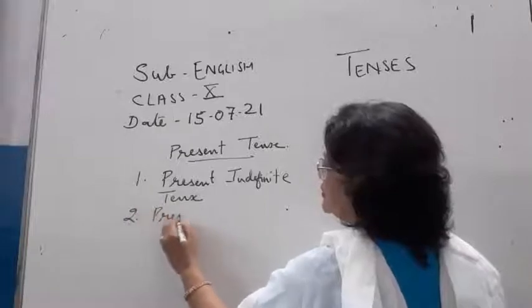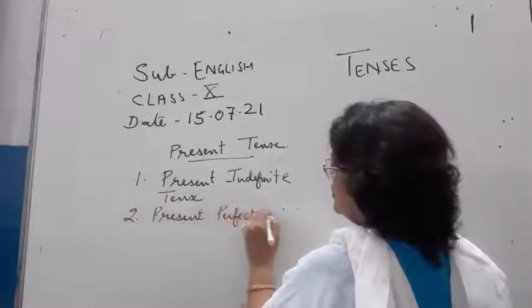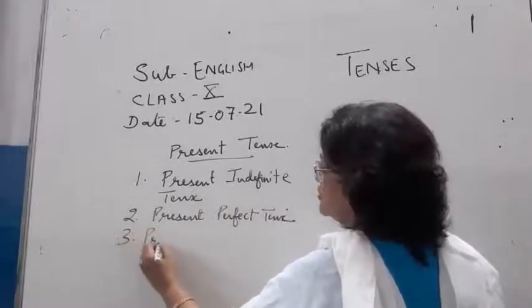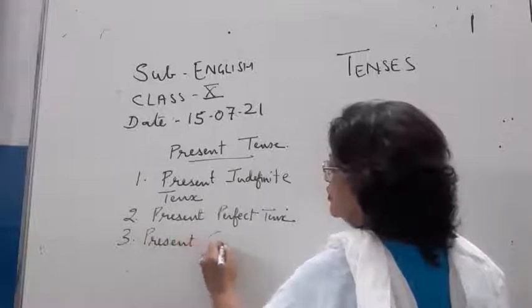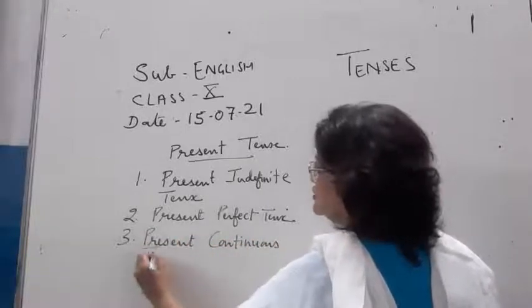present perfect, present continuous tense.